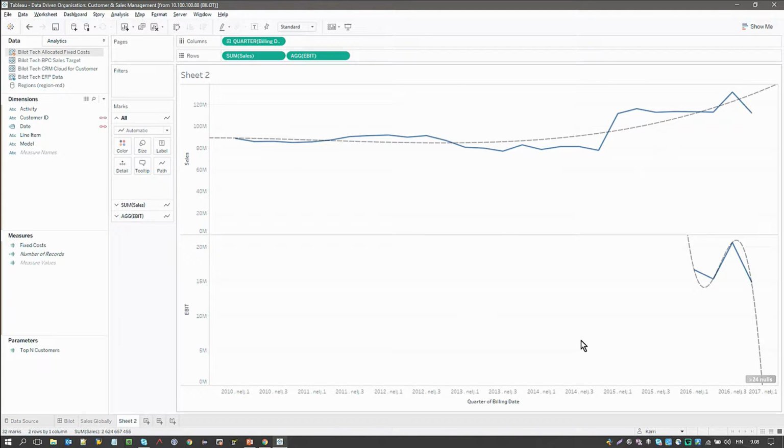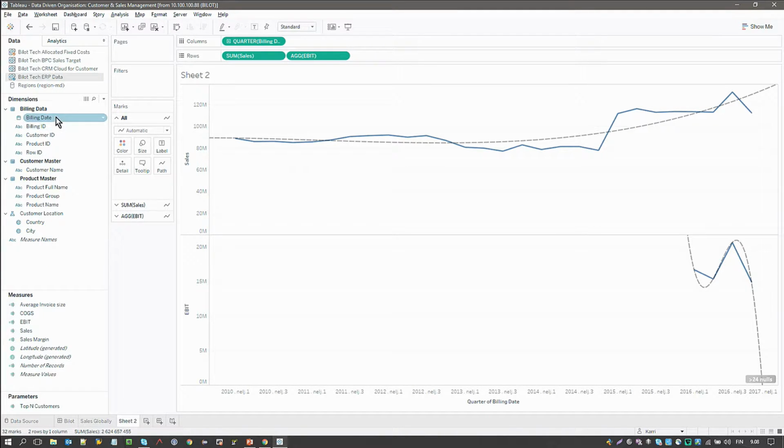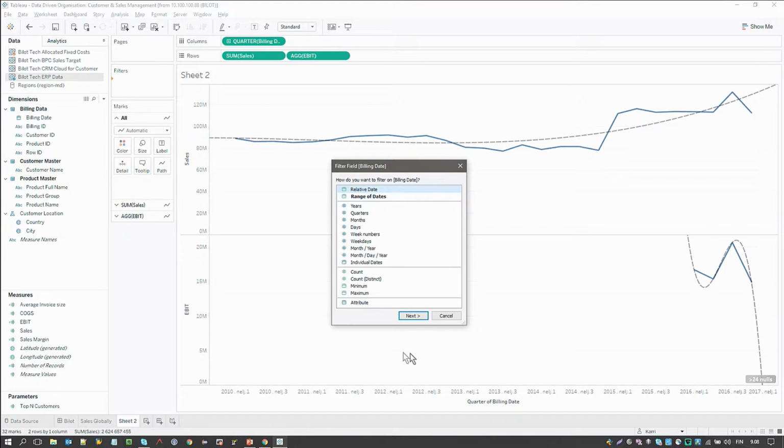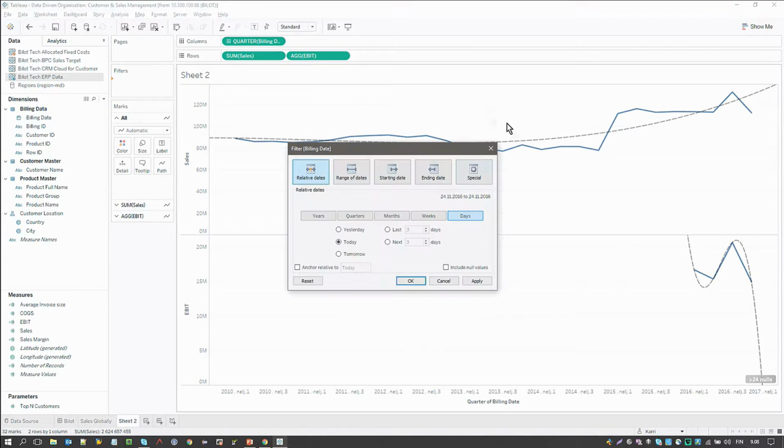And we have now fixed costs for this particular scenario. We only have them for this last year. So then we're actually going to just analyze that, and we're going to pick this year.